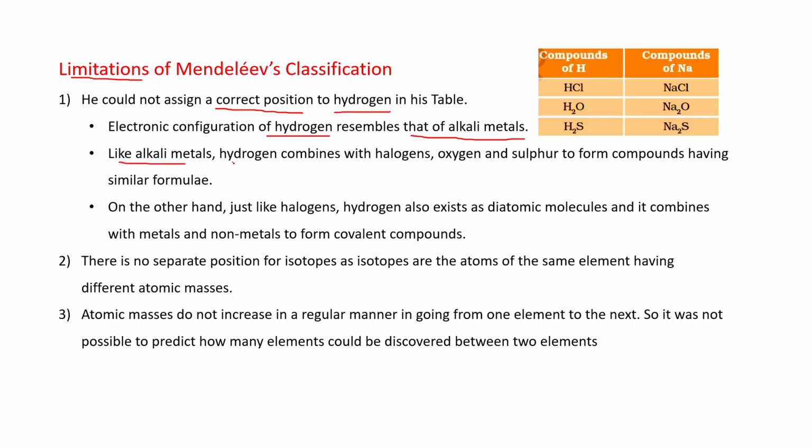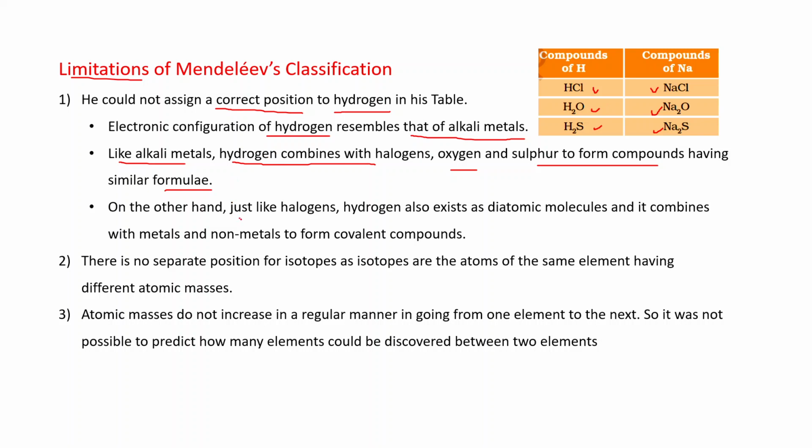Like alkali metals, hydrogen combines with halogens, oxygen and sulfur to form compounds having similar formulae. You can compare: these are the compounds of hydrogen, HCl, H2O, H2S, and these are the compounds of the alkali metal sodium, NaCl, Na2O, Na2S. Both are the same type of formula.